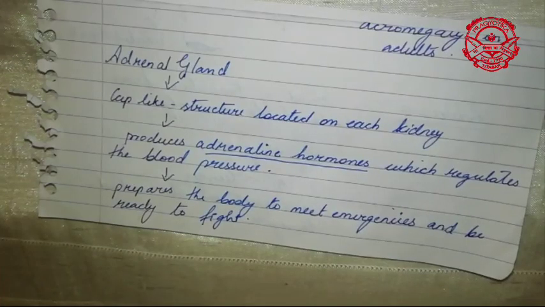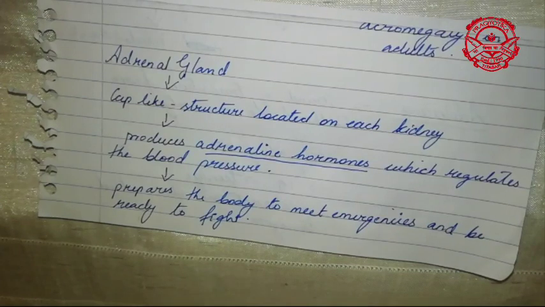The next gland which we are going to talk about is your adrenal gland. The adrenal glands are cap-like structures located on each kidney. We all know that we have two kidneys, so on top of each kidney you have a cap-like structure known as the adrenal gland.